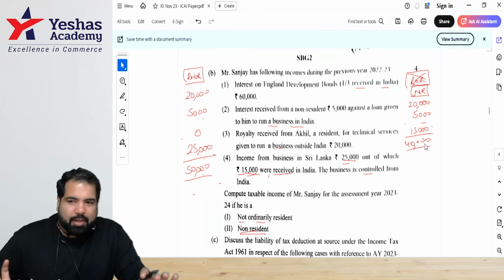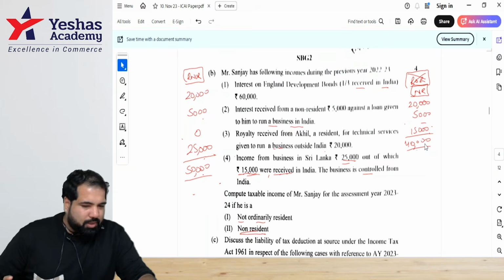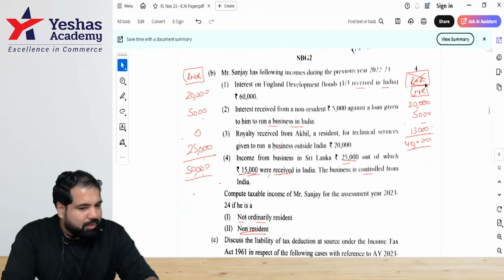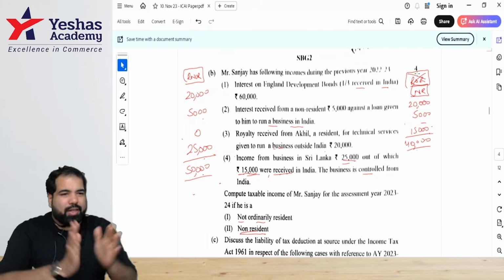November 23. Looking at it, it's not too far back, and it's something that is recent. So this can come in the exam as well. All right. Checking how many marks. How many marks is this? 4. Guys, quickly, can you imagine the table?